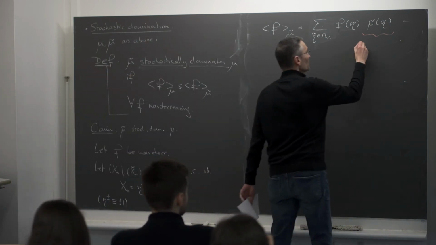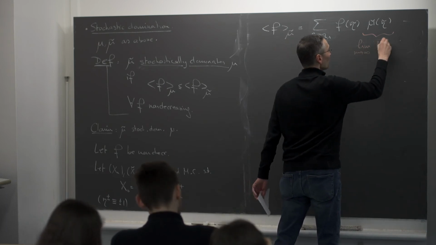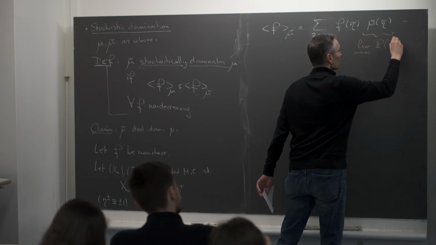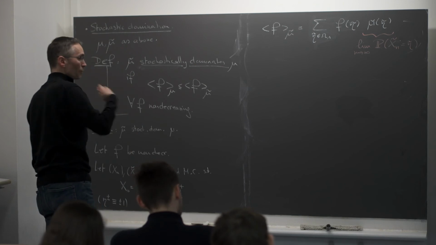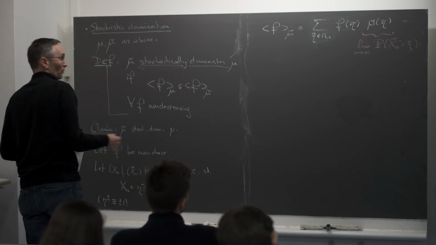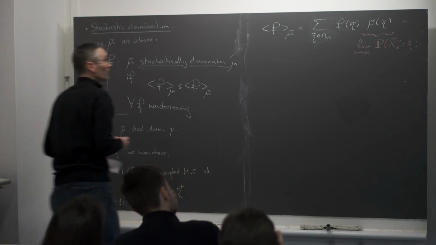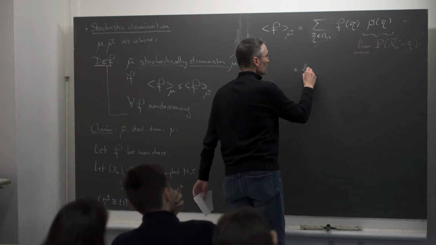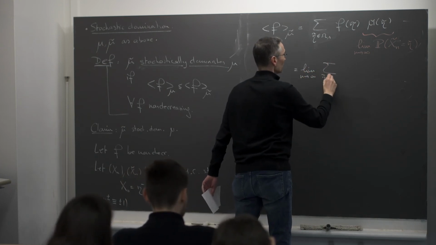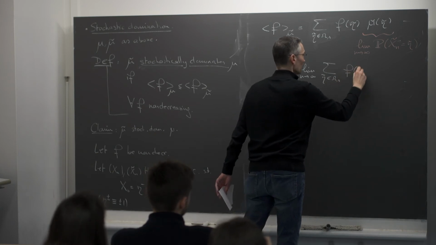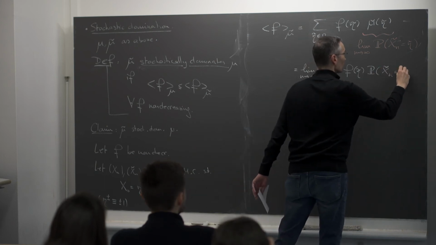So this I can get as a limit, as n goes to infinity, of the probability that the chain Xn tilde is equal to eta tilde. As time goes to infinity, the probability of observing the chain in some given configuration converges to mu tilde. So this is the limit as n goes to infinity of the sum over eta tilde in Omega Lambda of f of eta tilde times the probability that Xn tilde is equal to eta tilde.